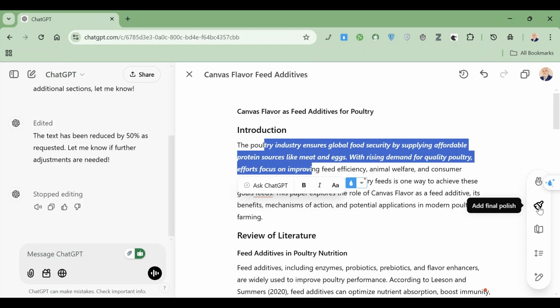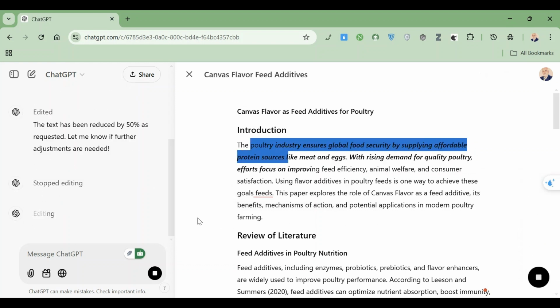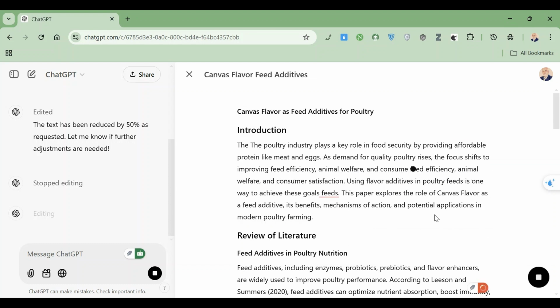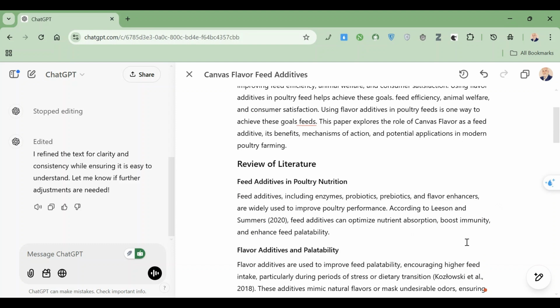I tell it: add final polish. Give me a final touch on it. Then see what it will do. It will work and start improving it. I will see. It will rewrite it in the way you see it.